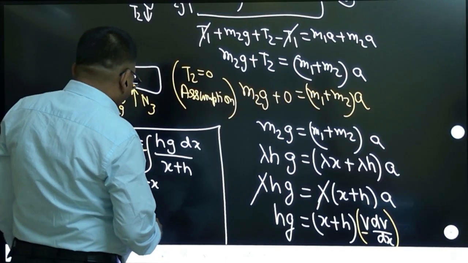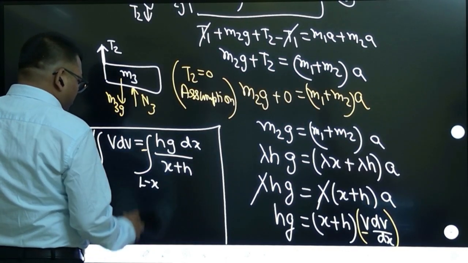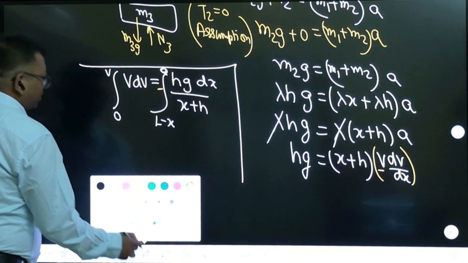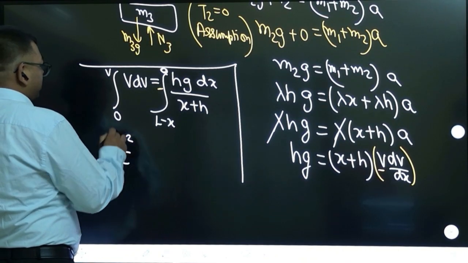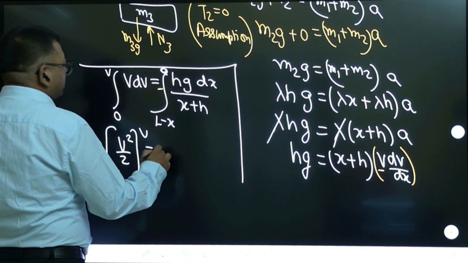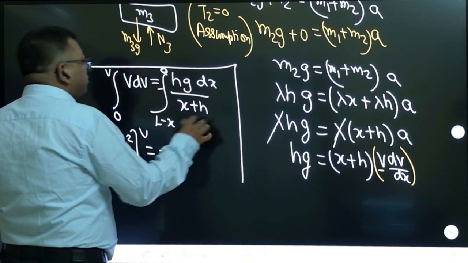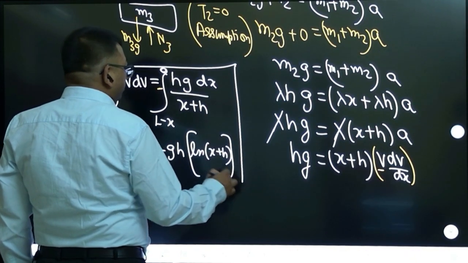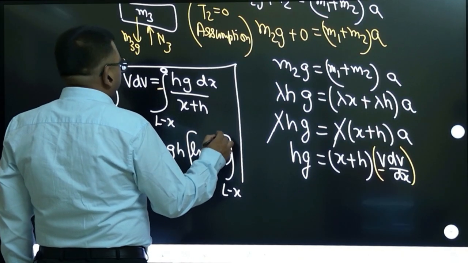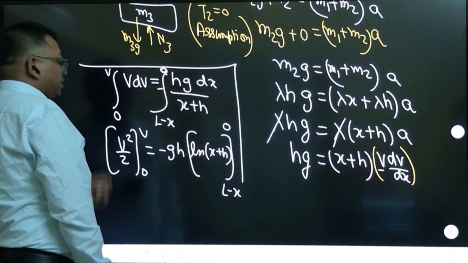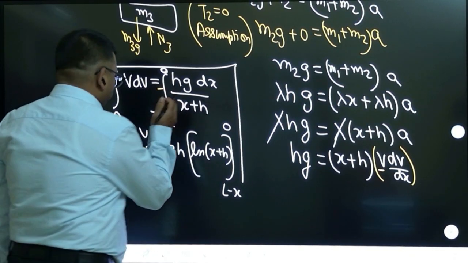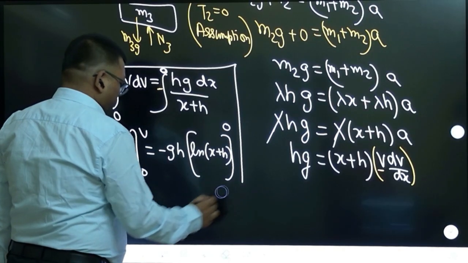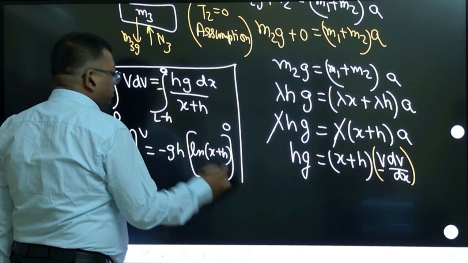Then we have to integrate x from L minus h to 0. Remember, we have to take the limit of x. Then do the integration. The integration of v dv is v square by 2, and the limit is 0 to v. On the right hand side, minus gh comes out. Integration of 1 by a linear form is ln of (x plus h), and here the value of x goes from L minus h to 0. Initial value was L minus h.